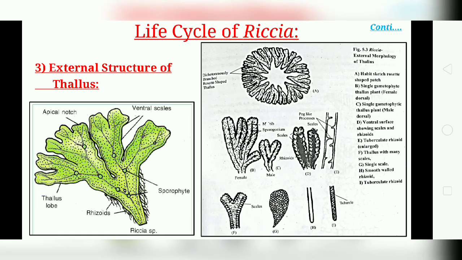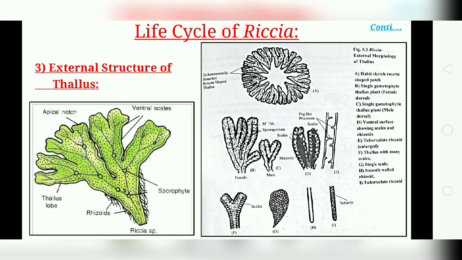The thallus is dorsiventrally flattened. It has a thick and conspicuous midrib on the dorsal surface. There is a depression in the apical portion. It forms a notch where the growing point is located. Scales and rhizoids are present on the ventral side. The scales are multicellular and violet in color. They are marginal in position.